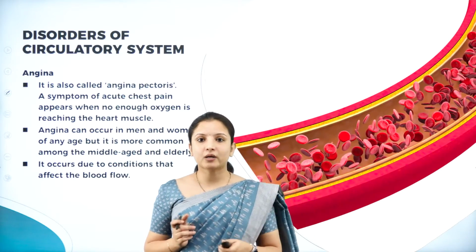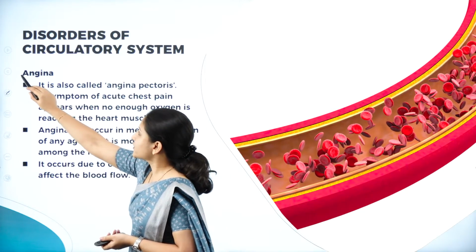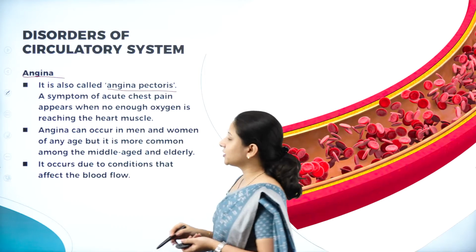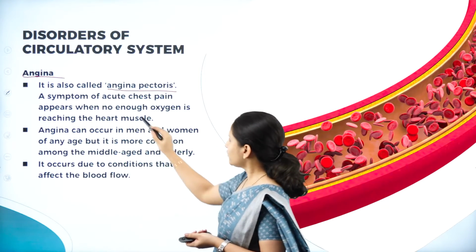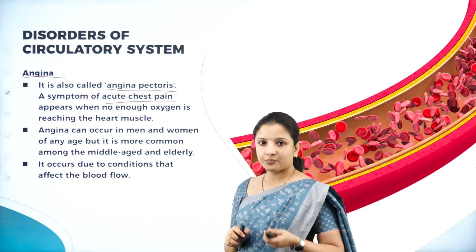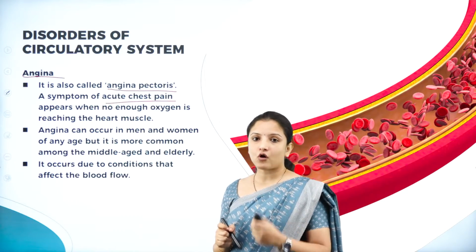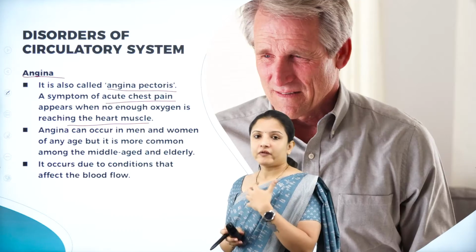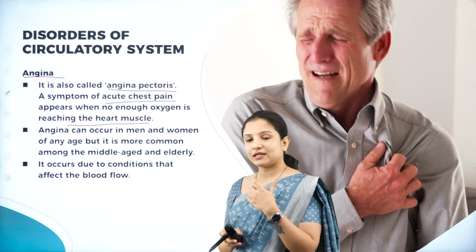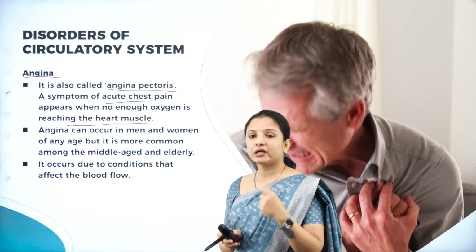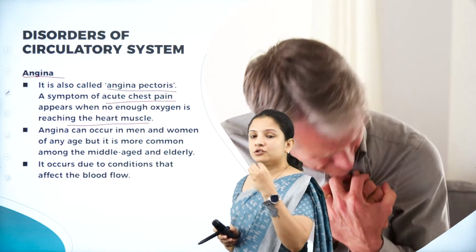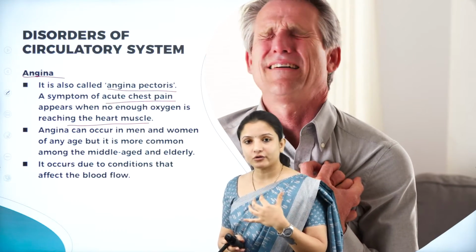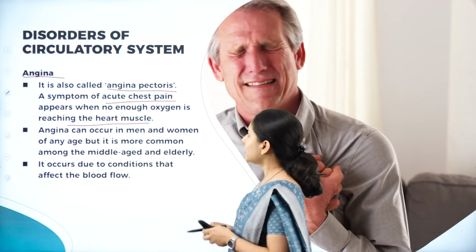Next, talking about one more disorder, which is called angina. So angina is also called angina pectoris, and it is a symptom of acute chest pain which appears when enough amount of oxygen is not supplied to the heart muscles. Whenever we have a chest pain, the doctor says, please check your heart. It might be something related to a heart disorder. So when enough oxygen is not reaching the heart muscles, we get a sort of chest pain. That is called angina pectoris.